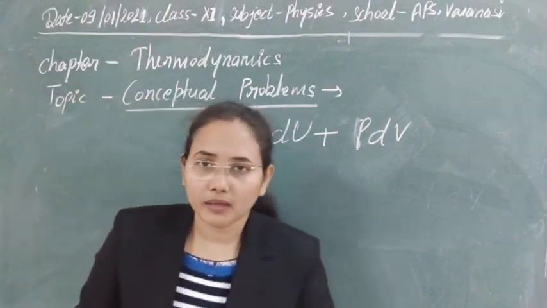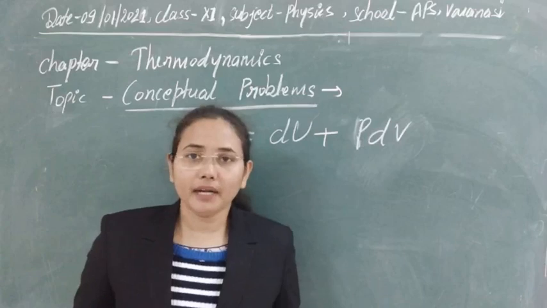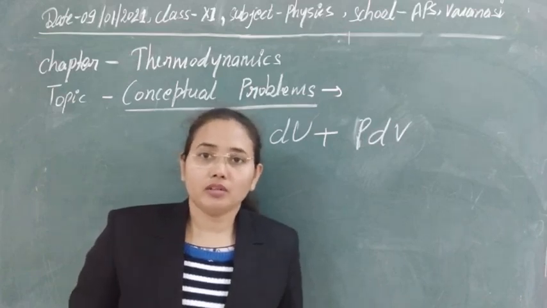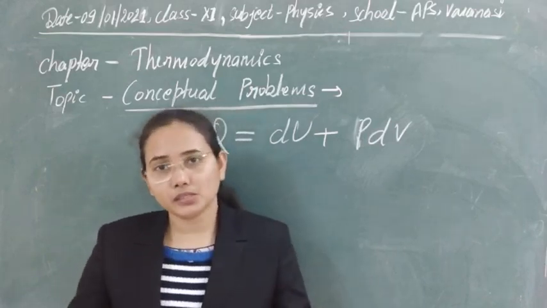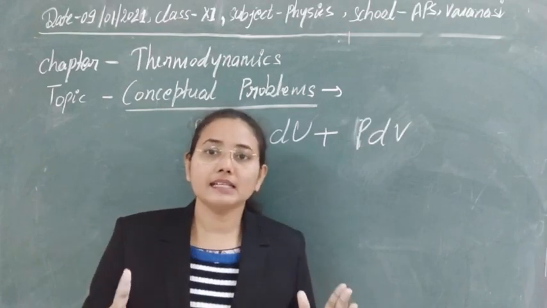And also the thermodynamic variables that are point dependent, means they are not depending on the path of the process, the way in which the process is going on. They depend only on the final and initial conditions.